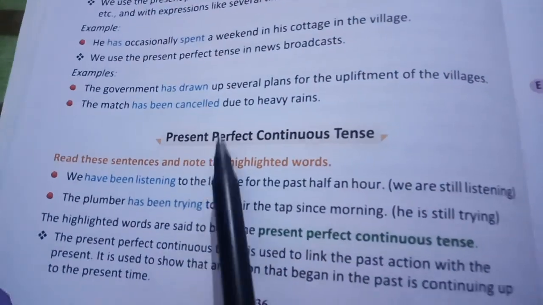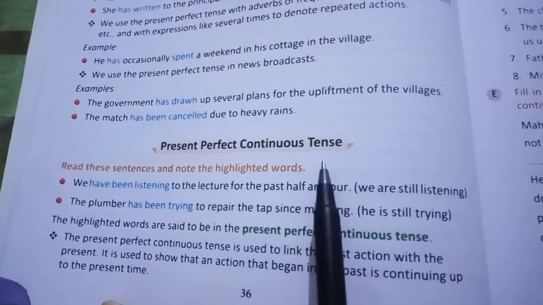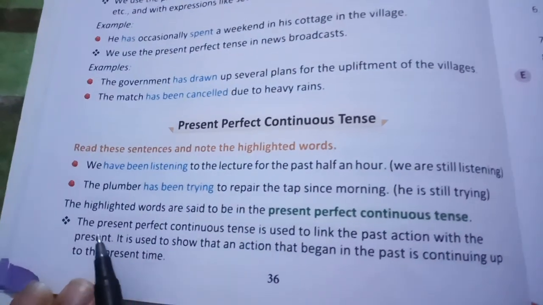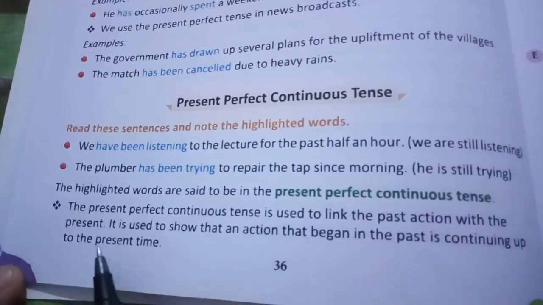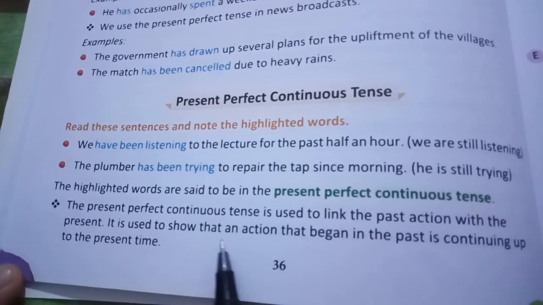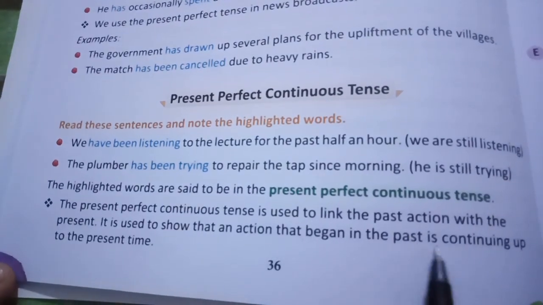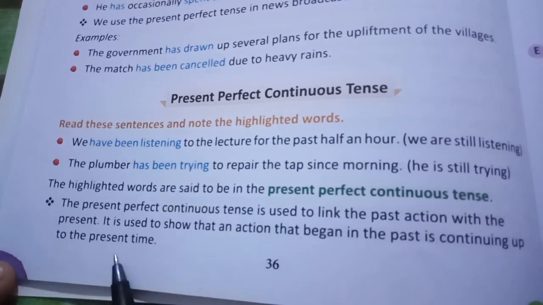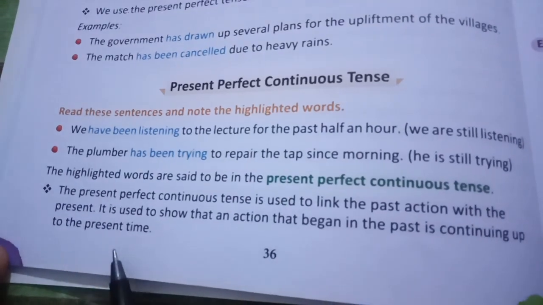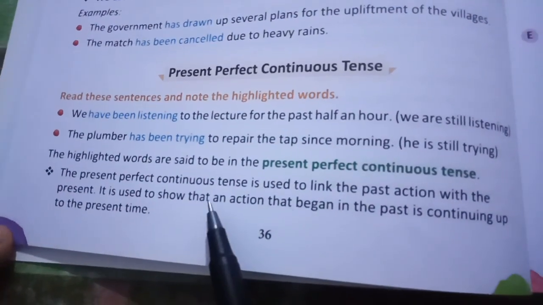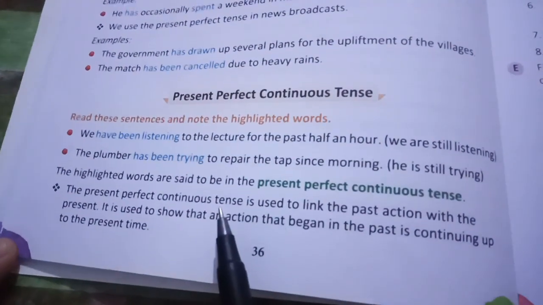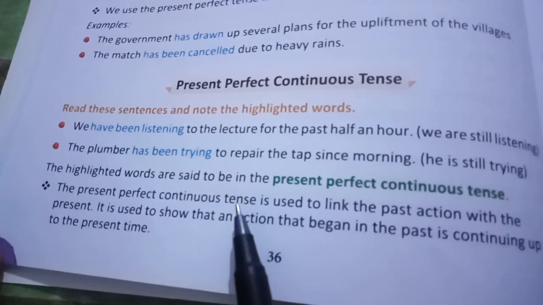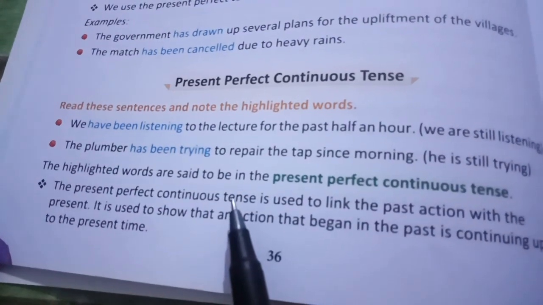Now next is present perfect continuous tense. The present perfect continuous tense is used to link the past action with the present. It is used to show that an action that began in the past is continuing up to the present time. Okay, now what is the difference? In present perfect tense we are talking about those actions which started in the past and its effect is still showing up in the present.